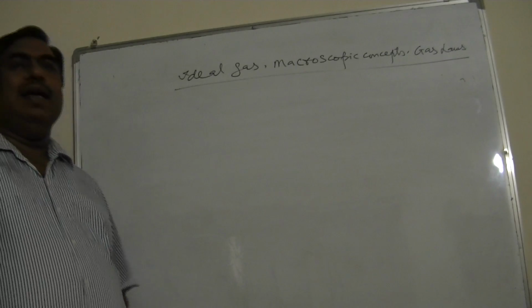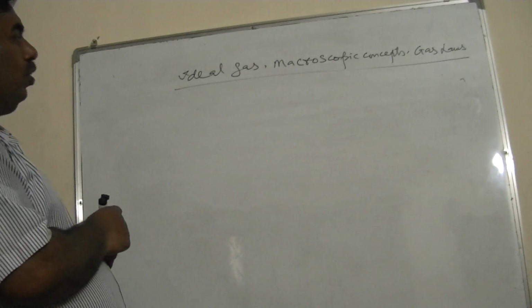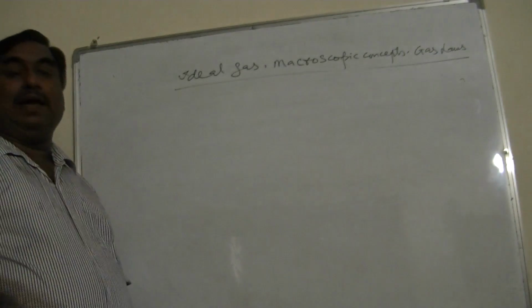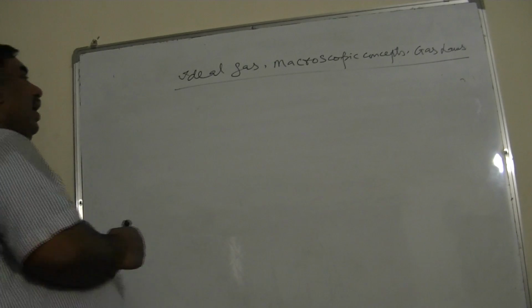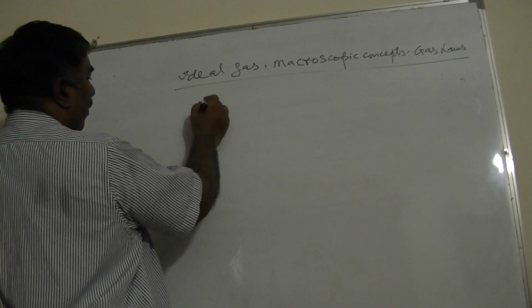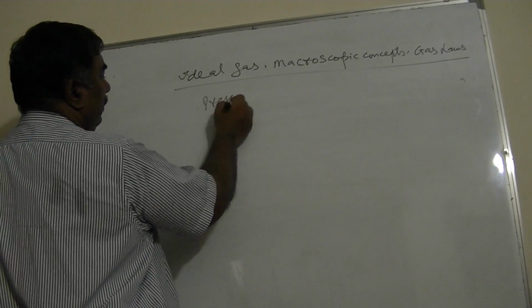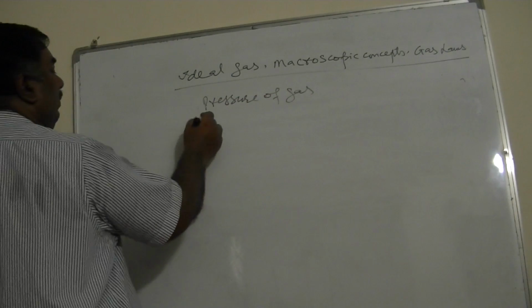They describe the state of the gas or condition of the gas, and that's why known as macroscopic concepts. We will also study microscopic concepts by studying the internal energy of the gas, but this is the macroscopic concepts. Macroscopic concepts are 4. First is pressure of the gas.